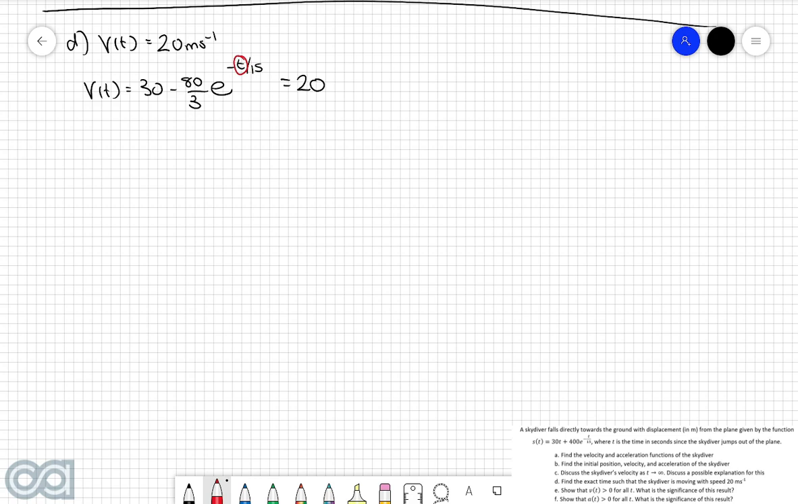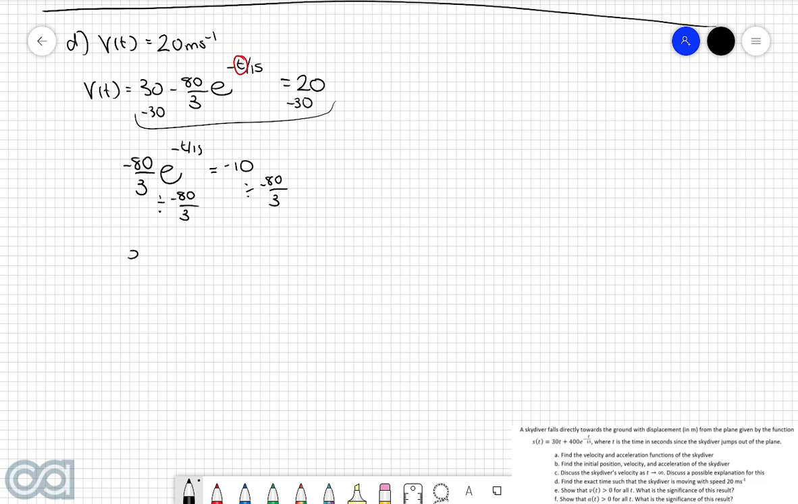Recall that when you are being asked to solve for this value exactly, it means that we can't give it in a decimal form, we have to give it in its most exact form. Because this equation involves an exponential, your answer will involve some form of a logarithm. But let's just go about rearranging this and we'll see what we get. First thing I'm going to do is subtract the 30 from both sides. So then I get negative 80 over 3 times e to the power of negative t over 15 is equal to negative 10. Then I'm going to divide both sides by negative 80 over 3.